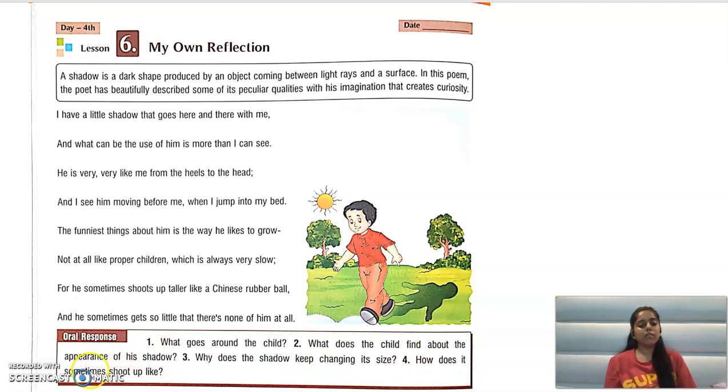How does it sometimes shoot up? Sometimes it shoots up like a Chinese rubber ball. So sometimes it becomes so big, so tall, like a Chinese rubber ball.